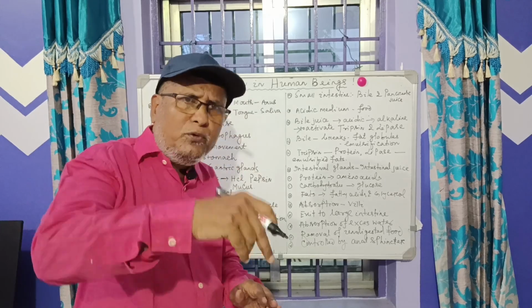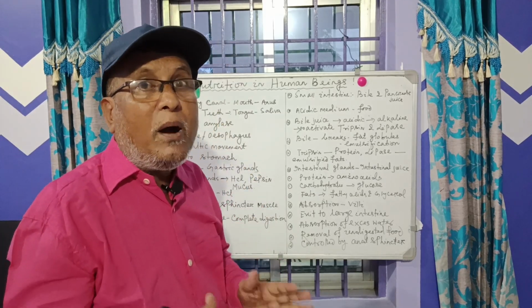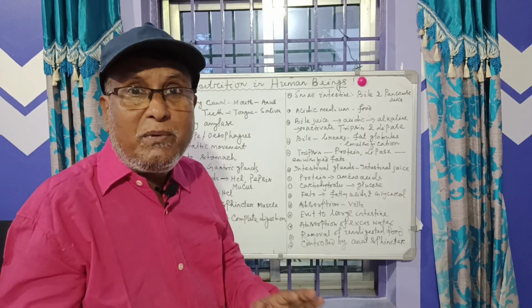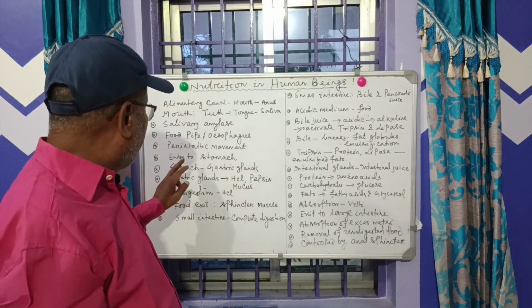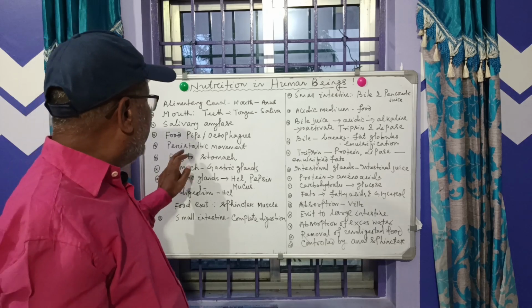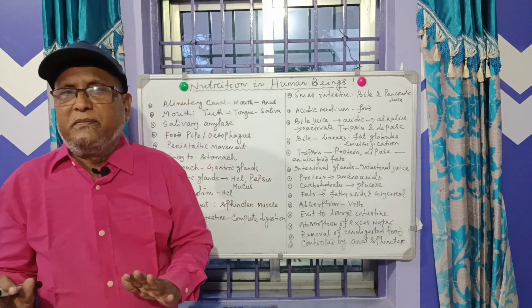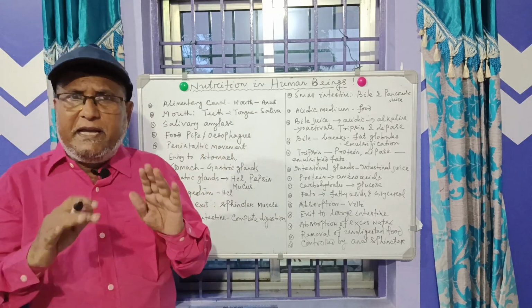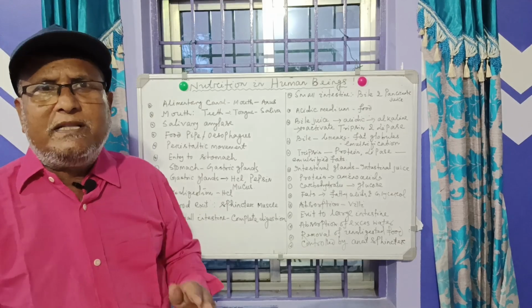But how does the food move forward? How does it take place? Here is the question that was asked. That is due to peristaltic movement, which begins from the pharynx to the anus. What is that movement?